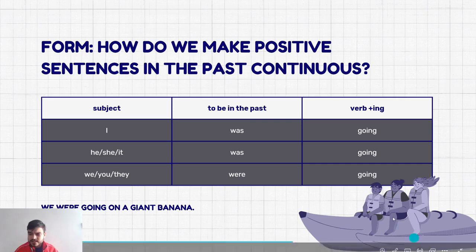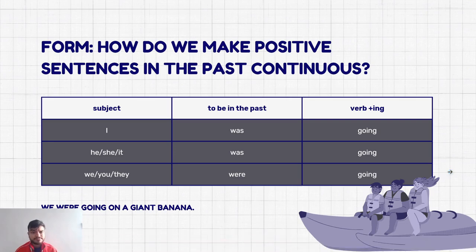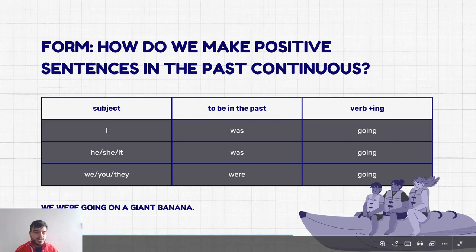In this case, look at this example. This is some people mounting a banana, a giant banana. I guess they are in Choroni right now. Maybe I wish I was in Choroni. It's very amazing. And the sentence says we were going on a giant banana. So here we have our subject, which is we.